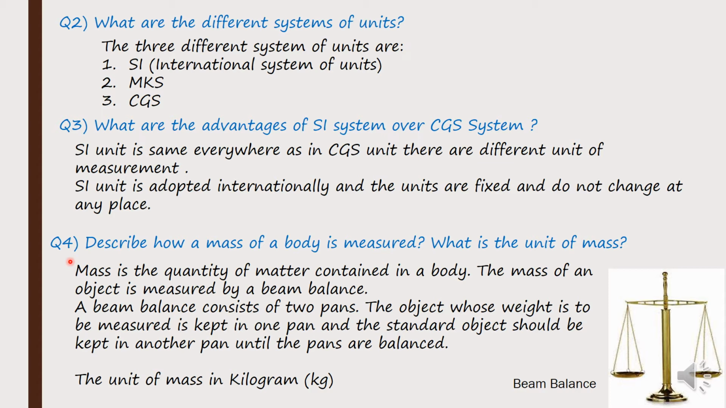Now how should we measure it? So the mass of an object is measured by a beam balance. Okay, now what is a beam balance? A beam balance consists of two pans. So there are two pans. The object whose weight is to be measured is kept in one pan, and the standard object should be kept in the other pan until the pans are balanced.